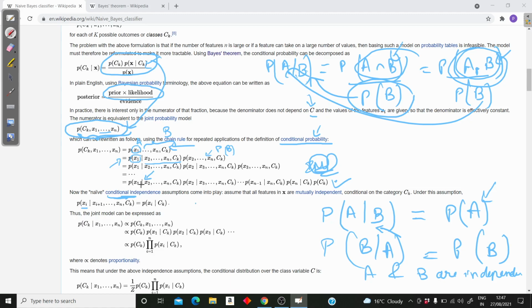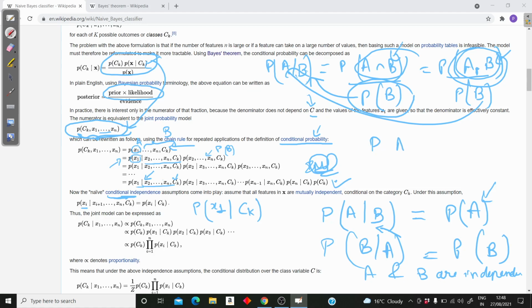I'm just focusing on the first term, which I'll write as probability of x1 given ck. So if I frame it in this way, I can say that x1 is conditionally independent of x2, x3, up till xn given ck, correct?